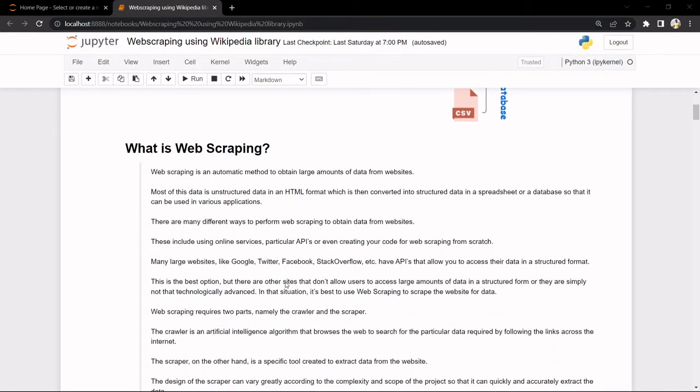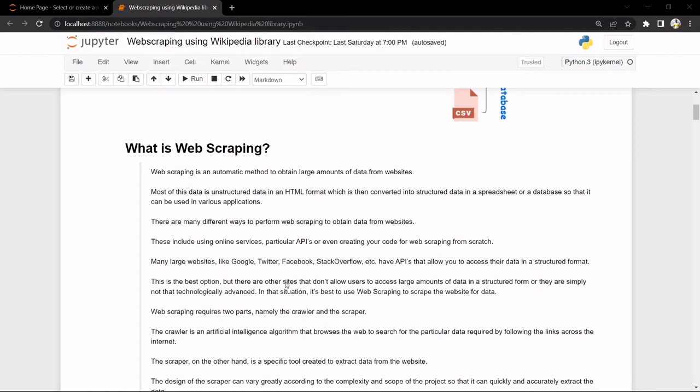Basically, as I already told you, it is a method which is automatic. You don't manually have to do the work. It will automatically get the data, which is a huge amount of data because it is collected from various websites. You can also select one website, it depends upon you.